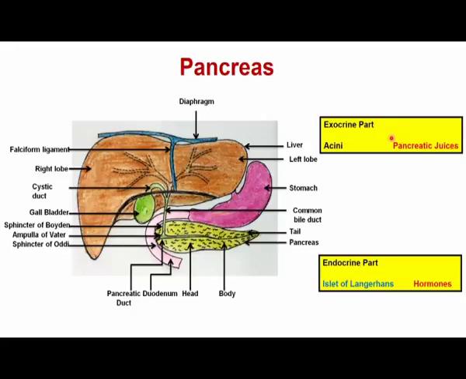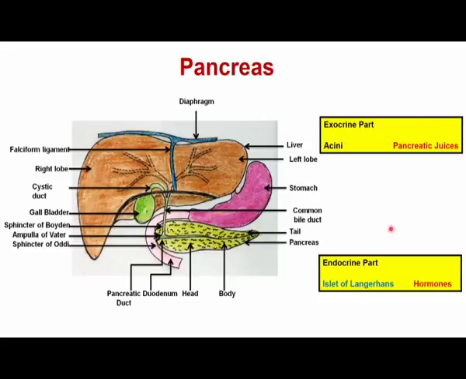The exocrine part consists of a large number of lobules, and these lobules are made up of smaller cells known as acini. These acini are made up of smaller pyramidal-like cells, and they secrete pancreatic juice, which contains many types of proenzymes as well as active enzymes to help in the digestion process.